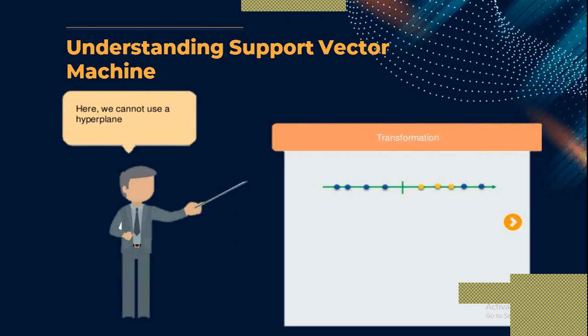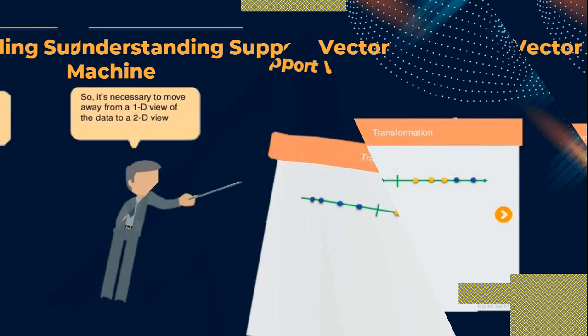Why? Because on the right hand side, the data is a combination of blue points and yellow points, while on the left hand side, the data contains only blue points. So how can we divide this data using the hyperplane? No, it is not possible. So how can we classify this data?